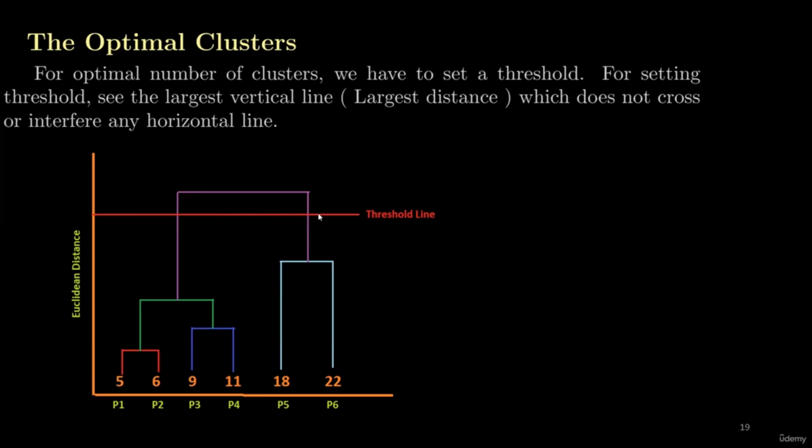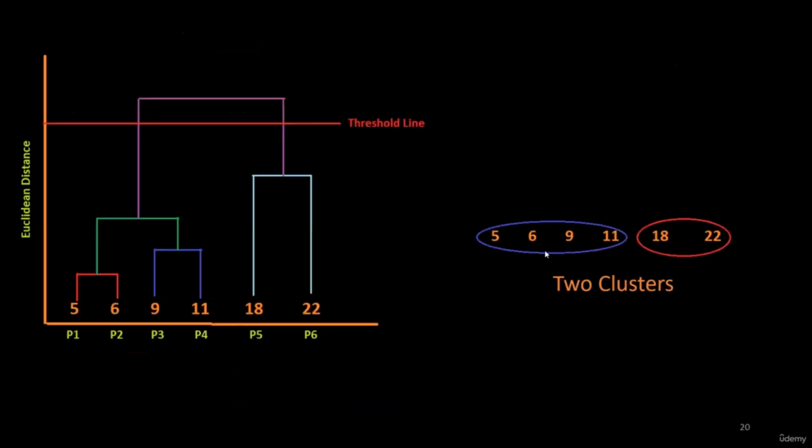By cutting this, we can see that below the threshold line, we have 2 vertical lines. This vertical line forms this cluster and this vertical line forms this cluster. It means for this particular example, we have 2 clusters: 5, 6, 9, 11 form one cluster, and 18 and 22 form a separate cluster. So this is our final cluster, and this is rightly so because these 4 points are close to each other as compared to these 2 points.